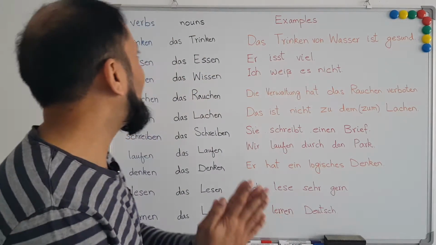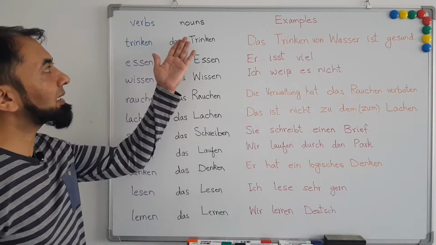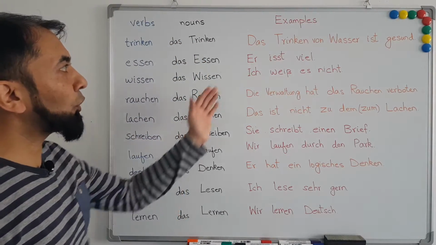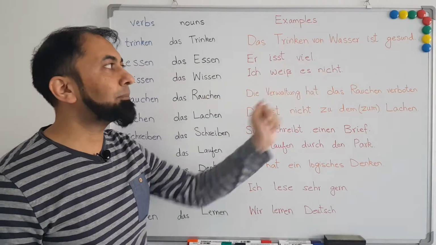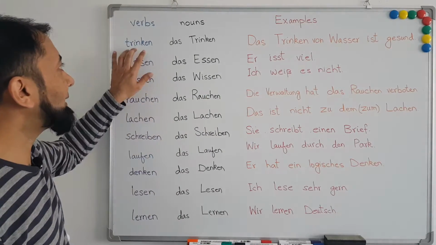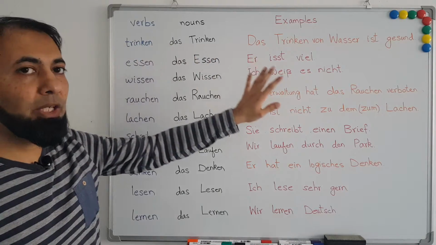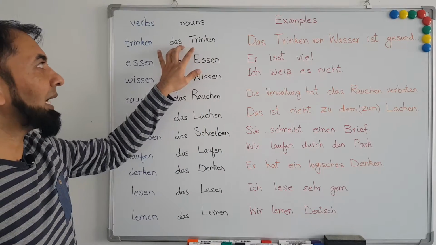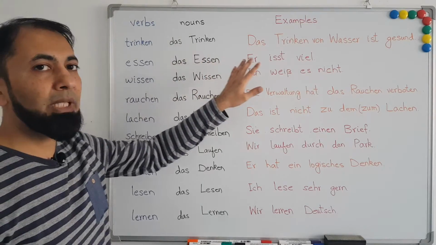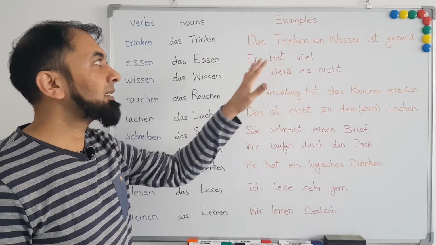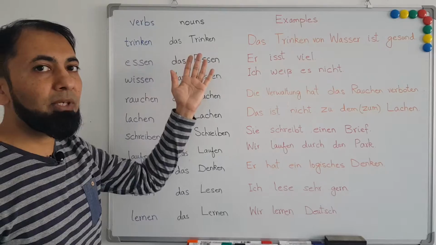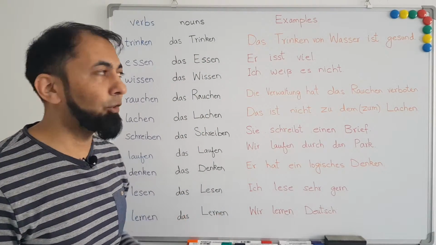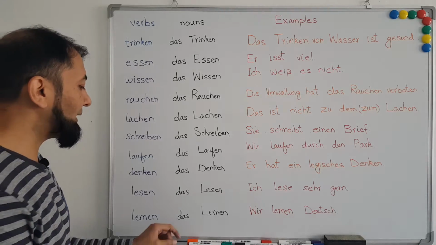I have listed here verbs and I have listed nouns that we can make from these verbs, and also I have listed few examples. In some examples I have taken the verb and I have conjugated it according to the subject of the sentence, and in some examples I have taken the nouns, and we know that all the German nouns that can be made from the verbs are neuter nouns, so I have treated these nouns as neuter nouns. So let's start with the first example.